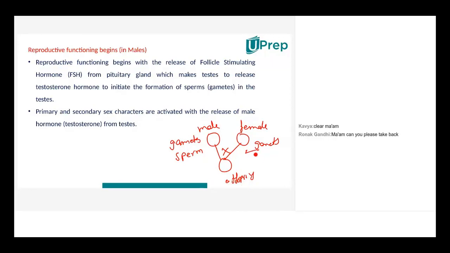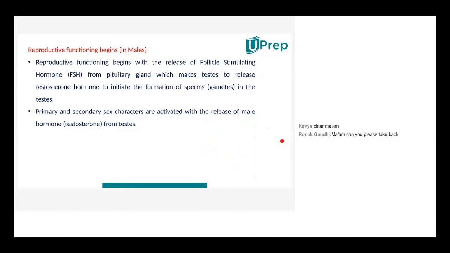But how can testosterone produce sperm? Ma'am, the testes do that. Testosterone helps in the formation of sperms. What is testosterone? It's basically a chemical, no? It is a hormone, yes. It initiates, it helps in the formation of sperms. So the two gametes will produce the offspring. Now we know the sperm is a male gamete. The primary and secondary sex characters are activated with the release of testosterone from the testes.